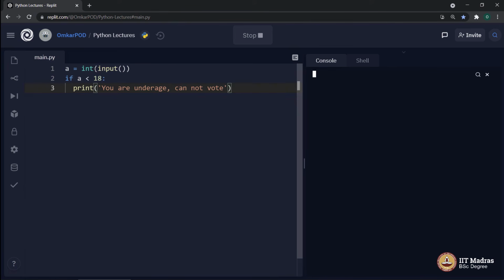But when I say, let's say 3, it will print this particular message, you are underage, cannot vote. But in this case, this is just a print function where we are printing one string. I don't want that. In such a case, the computer should give some kind of a warning to its user saying you are not supposed to vote because you are underage.